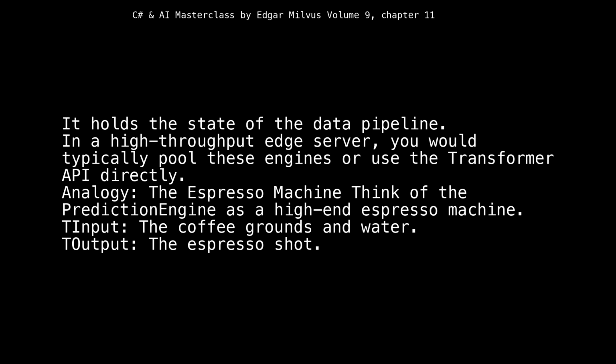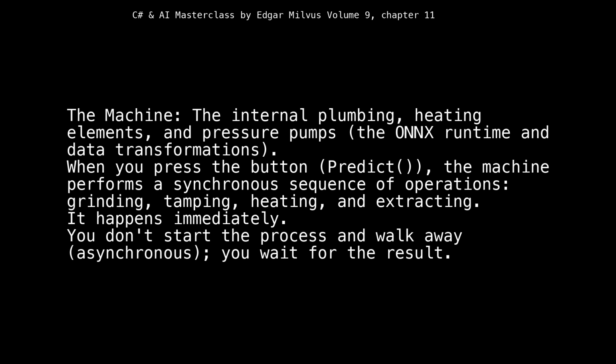Analogy: the espresso machine. Think of the prediction engine as a high-end espresso machine. TInput is the coffee grounds and water. TOutput is the espresso shot. The machine, the internal plumbing, heating elements, and pressure pumps, is the ONNX runtime and data transformations. When you press the button, Predict, the machine performs a synchronous sequence of operations: grinding, tamping, heating, and extracting.